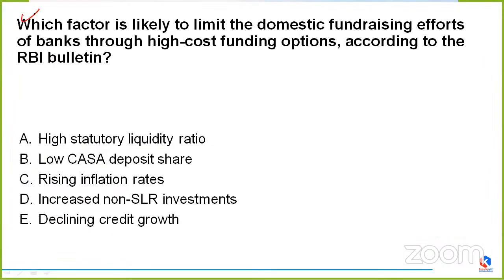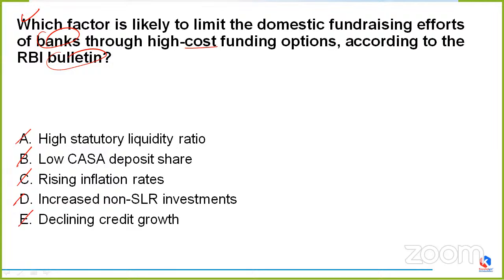Now we come to the next question. It is asking which factor is likely to limit the domestic fundraising efforts of banks through high cost funding options, according to the RBI bulletin. Is it a high statutory liquidity ratio, low CASA deposit share, rising inflation rates, increased non-SLR investments, or option E, declining credit growth?